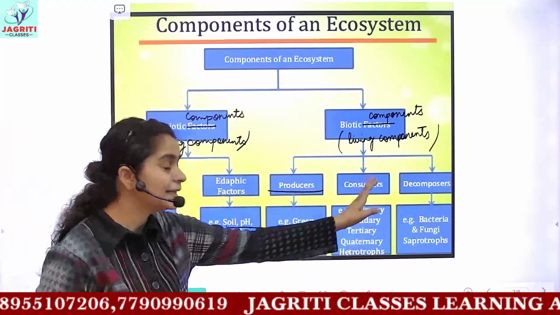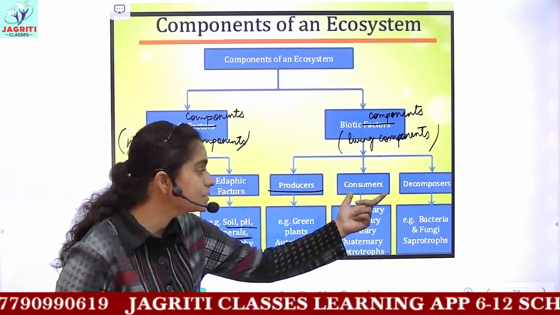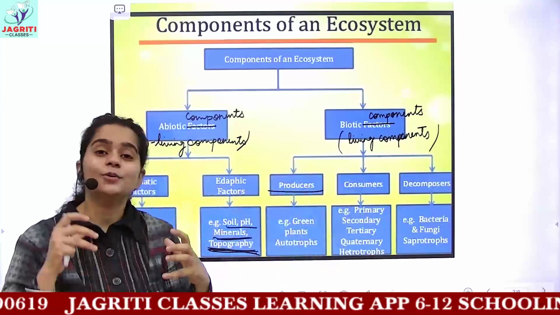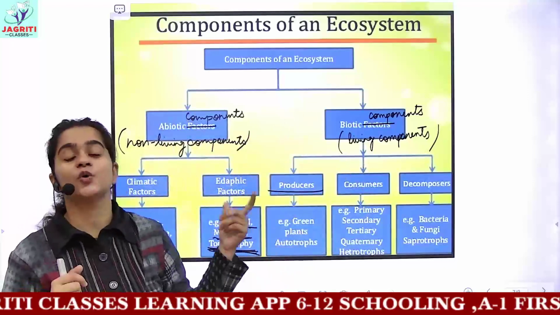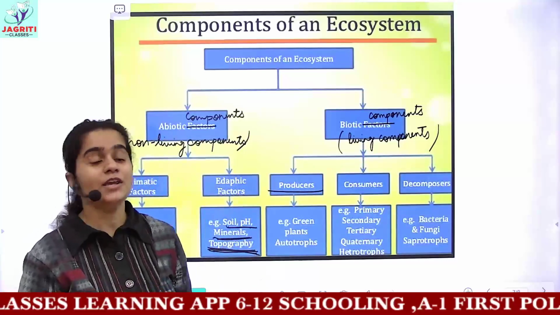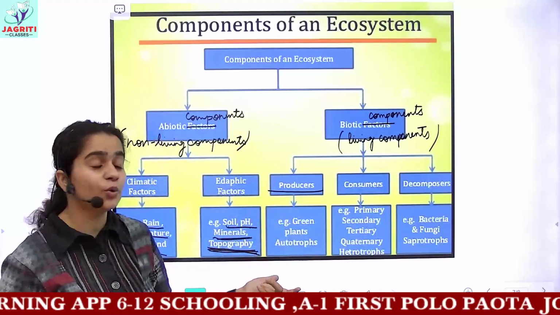The next category is consumers. You can have different varieties of consumers. Consumers are the organisms which cannot make their own food, and they are dependent on the producers for their nutrition. Okay, you can write it down. I'm not writing the definitions. I'll repeat it once more.